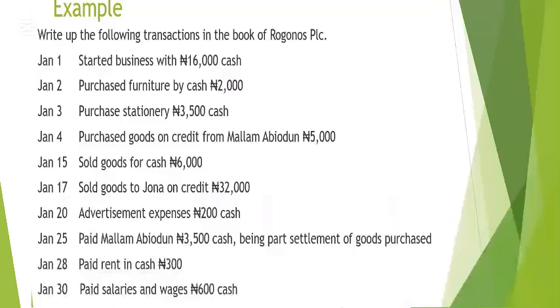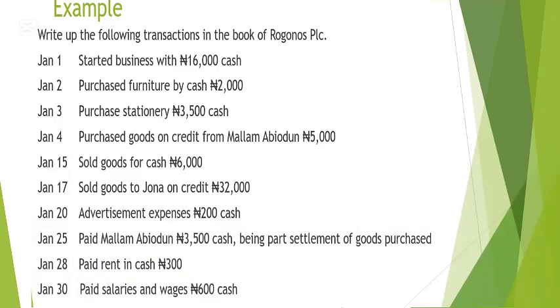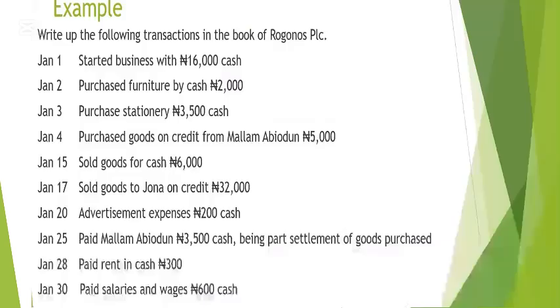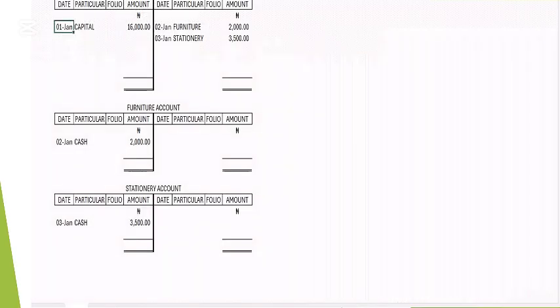I'll put the person's name here: Malam Abiodun. What did you buy from him? You bought boost. Then how much was it? It was 5,000. That is that for that one. First, let's keep it there. Maybe before the end of the month, we'll see more goods that were bought on credit. So let's go back here.